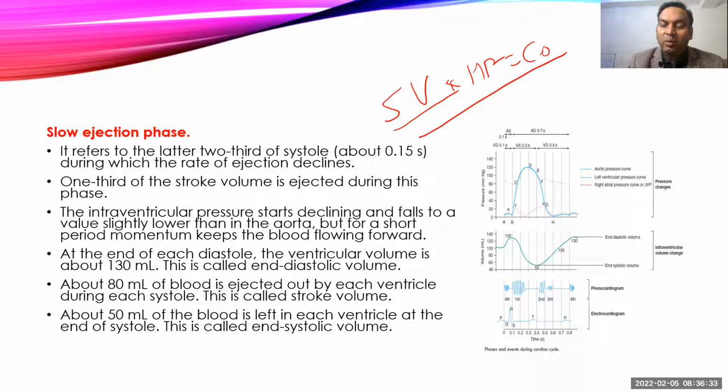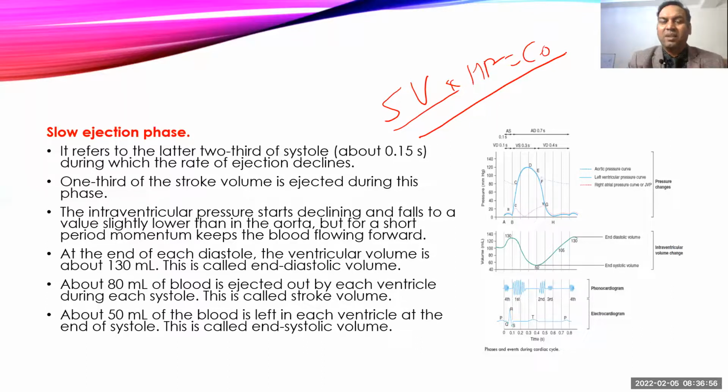Okay, so the amount of blood which is ejected during systole is called stroke volume, but the amount of blood which remains inside the ventricle after the end of systole is called end-systolic volume. That will be somewhere around 50 ml of blood. ऐसा नहीं होता कि हार्ट में बिल्कुल blood खत्म हो जाता है.